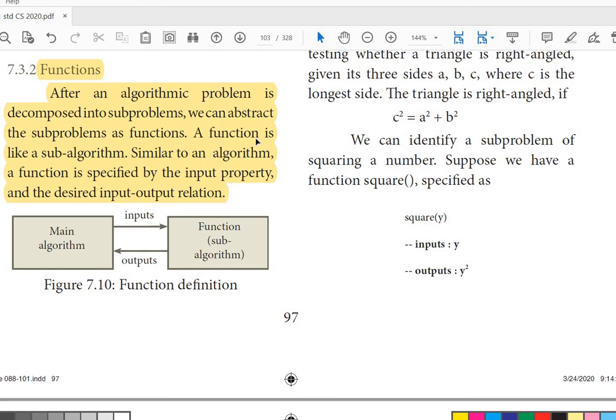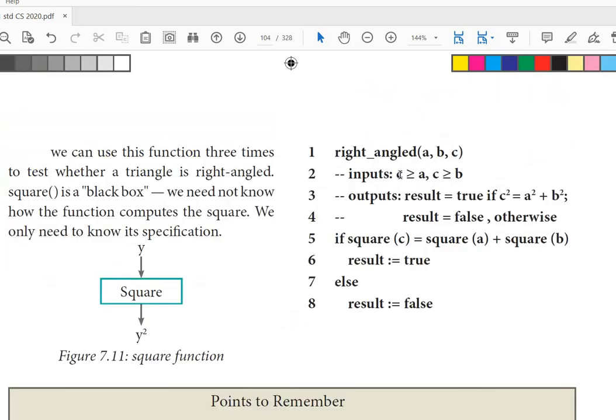Here there is another term, that is function. What does function mean? Under decomposition we are learning functions. After an algorithm problem is decomposed into subproblems, we can abstract the subproblems as functions. See this program: right-angled triangle with sides A, B, C. Input: A, B, C, where C is greater than or equal to A, and C is also greater than or equal to B. The desired output is C squared equals A squared plus B squared.